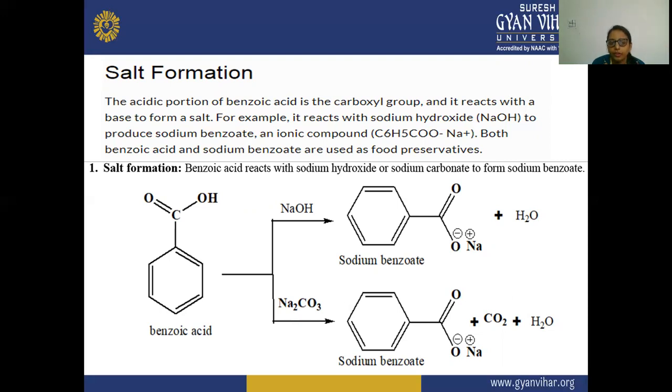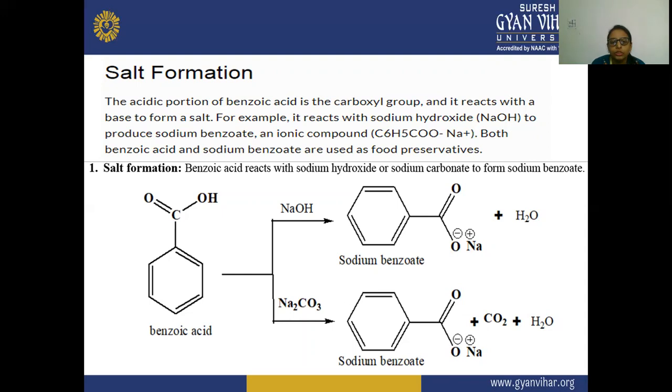For example, it reacts with sodium hydroxide to form sodium benzoate, which is an ionic compound. Both benzoic acid and sodium benzoate are used as food preservatives.